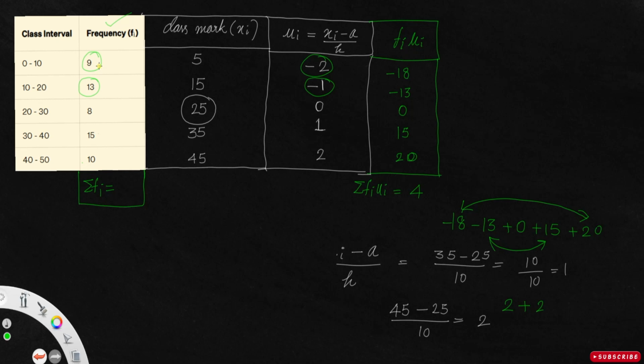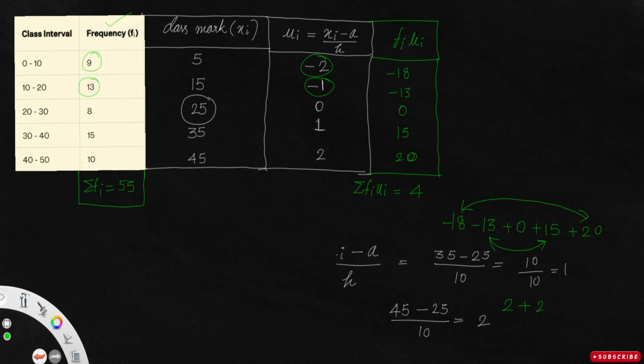It's actually 9 plus 13 plus 8 plus 15 plus 25. Sorry, 15 plus 10. It's actually 55. Okay, so sigma fi will be 55.